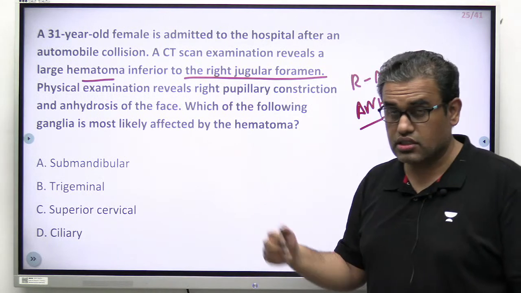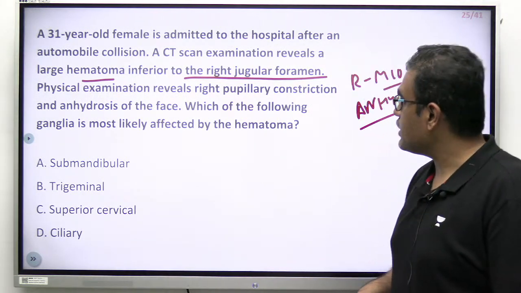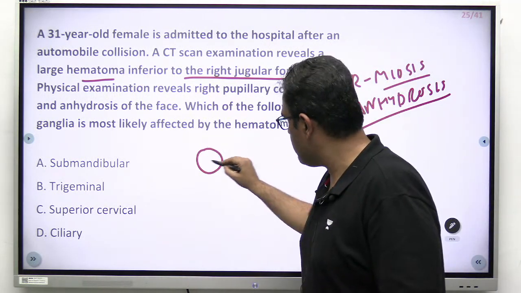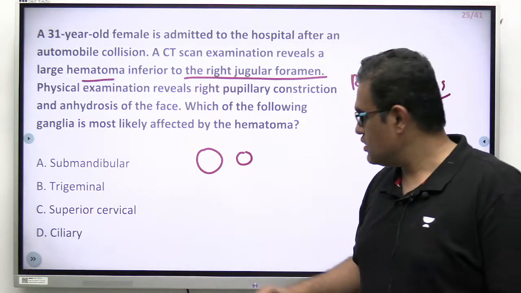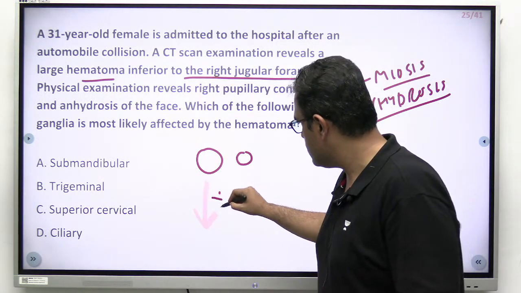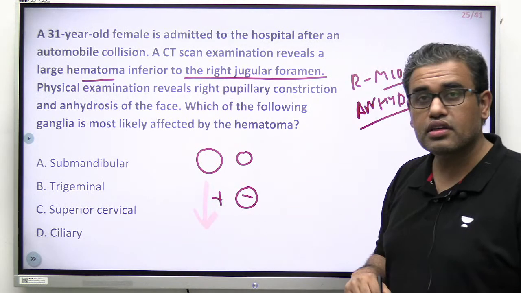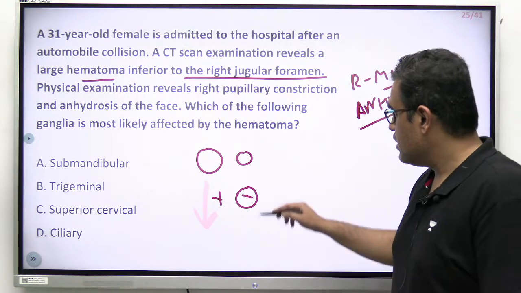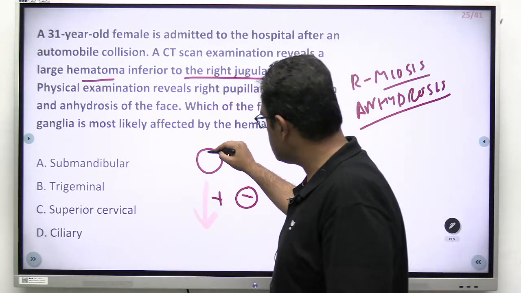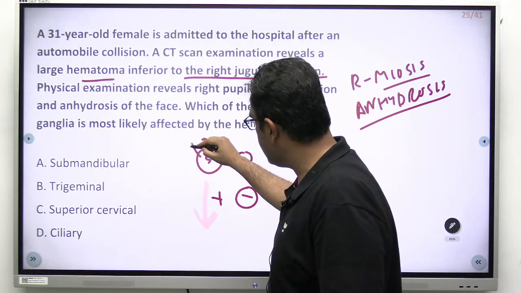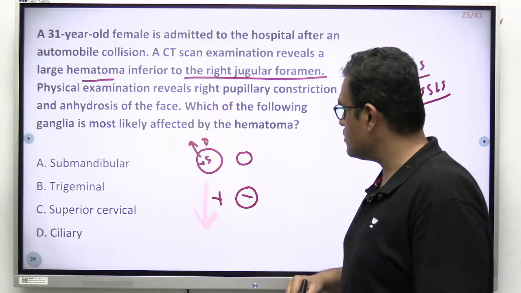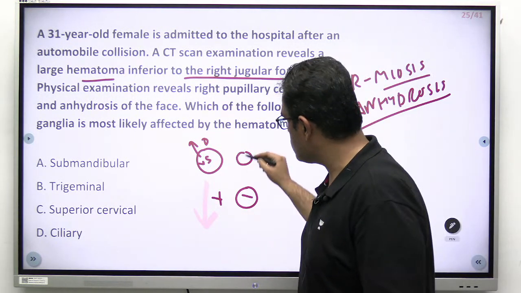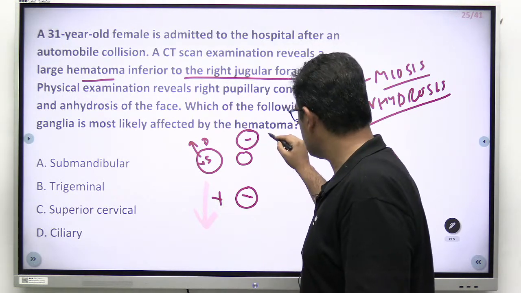Let us see your options. Let us see your comments. What do you say? These two features are there. The pupil, which was normal size, has now become smaller. There was a lot of sweating, now sweating is absent. Which function is getting lost? Think about it. The pupil has two muscles, sphincter pupillae and dilator. Dilator will dilate, sphincter will cause meiosis. If the pupils are getting contracted, it means the dilator pupillae is not functioning. So there can be a non-action of dilator pupillae.